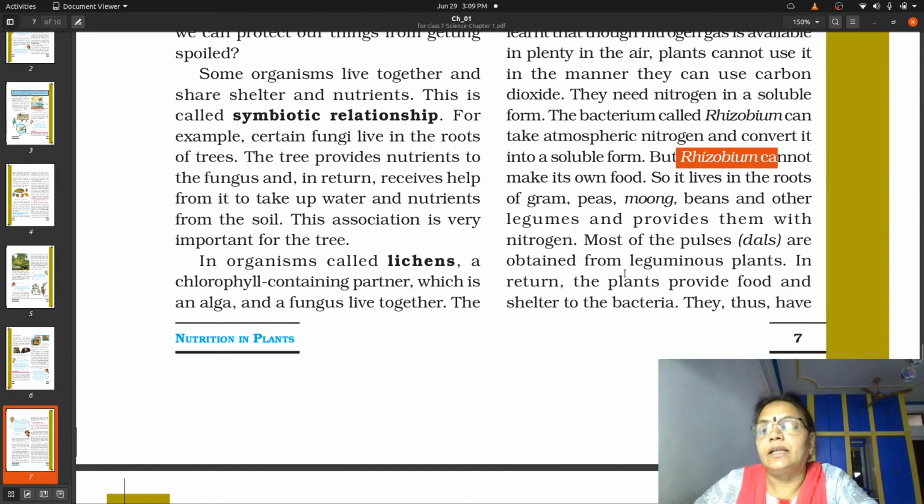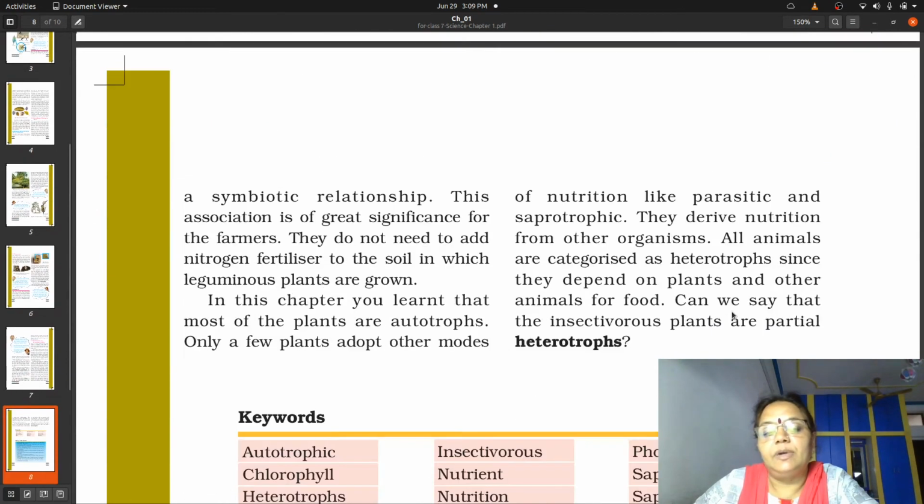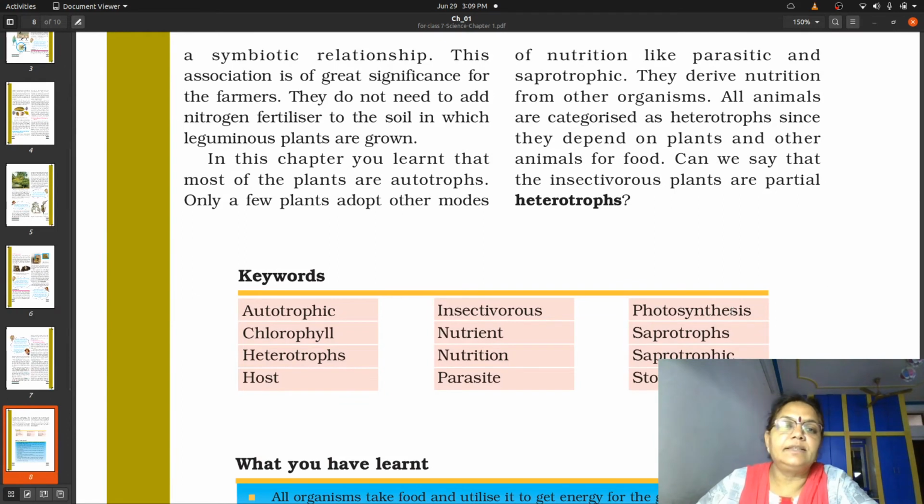And thus bacteria have a very good symbiotic relationship with the leguminous plants, and such important plants present on this earth are helpful to provide proteins to living organisms.